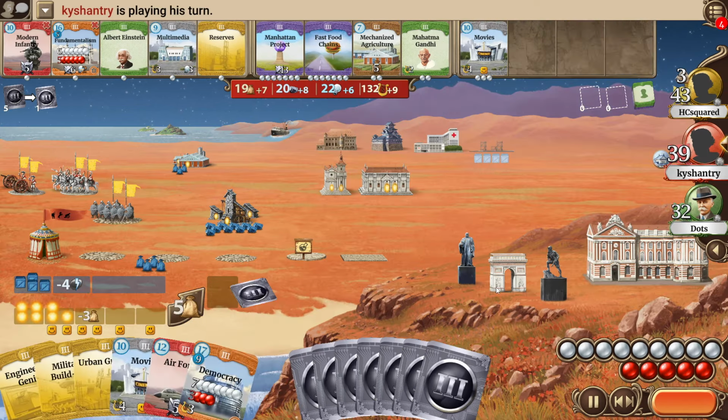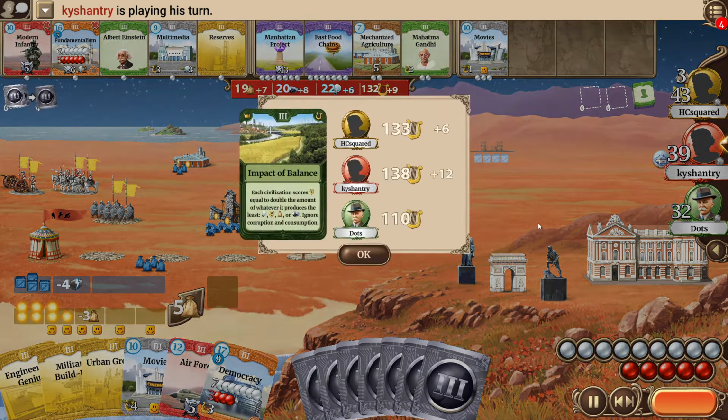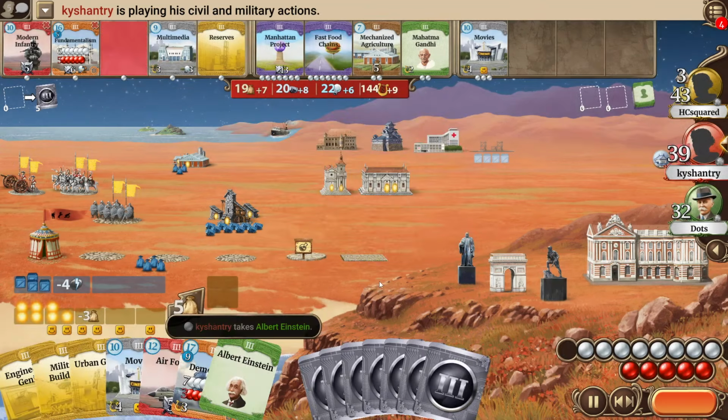Kyshantry seeds opens the impact of balance, was seeded by Dots. And actually, Kyshantry is limited by science production for a moment with seeing his food and resource production. I thought, oh, that is a big balance, but he has only 6 science production, so Kyshantry and Dots get the same amount out of that. HCsquared only gets 6 out of it.